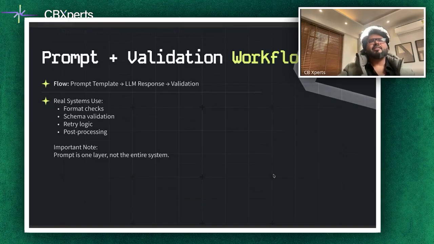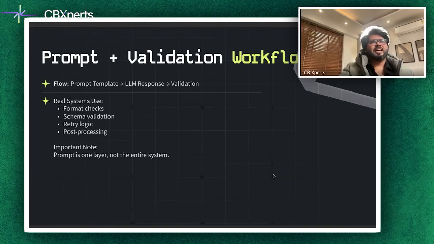And this is important. While we are discussing production, how do a prompt and a validation workflow work together? A robust system follows a prompt template, then goes to an LLM response, then goes to a validation flow. In real systems, like what we do at CreateBytes, we perform format checks, schema validation, retry logic, and then a post-processing cycle. And it's important to understand a prompt is only one layer of the overall system. It's not the final thing.